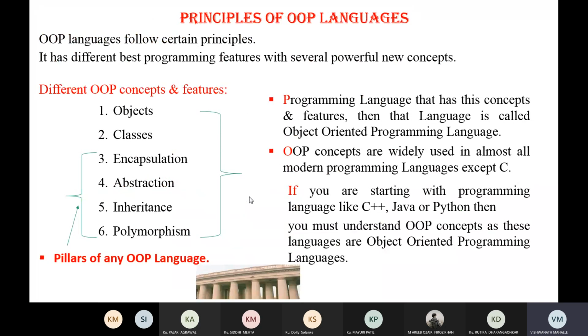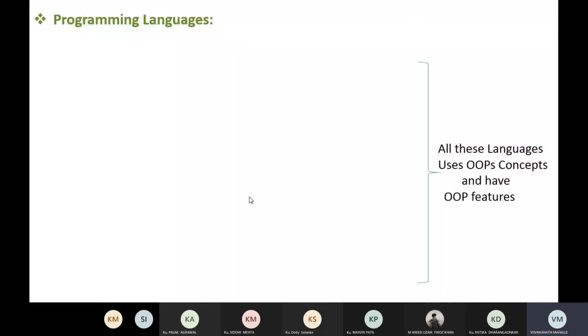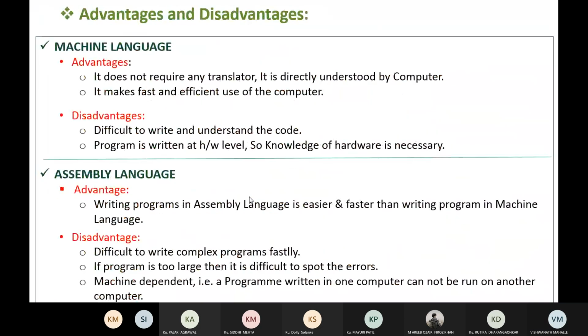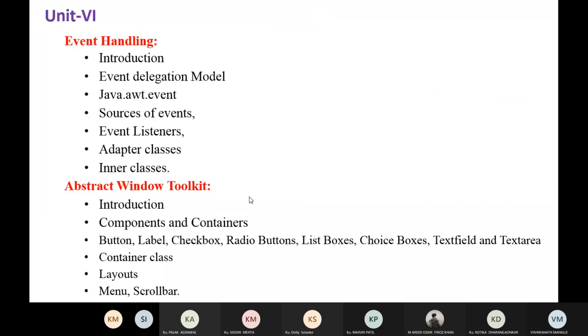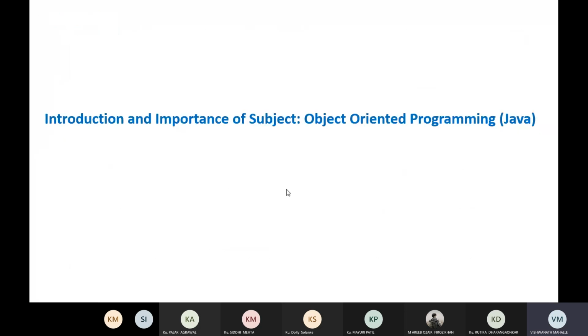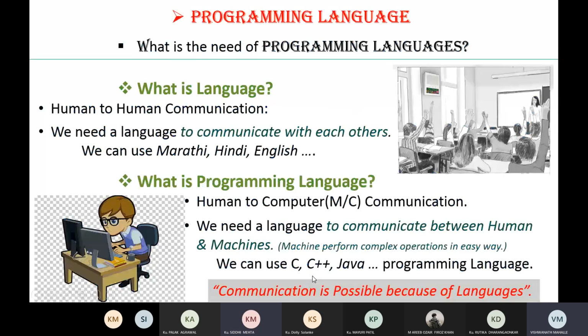This is the introductory part. If anybody has any difficulty or doubt, they can ask.